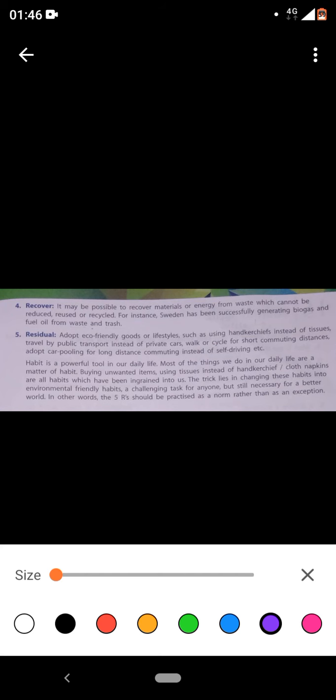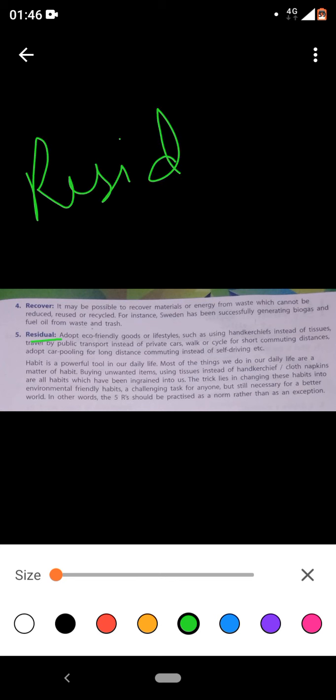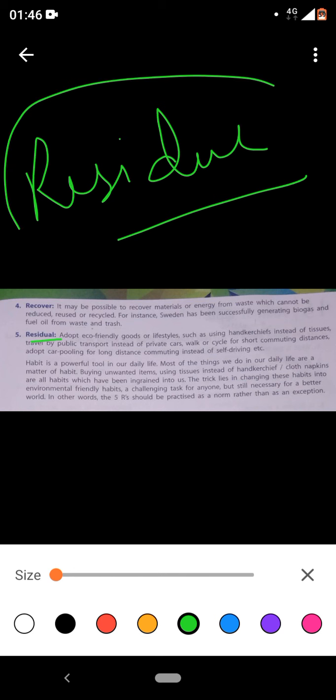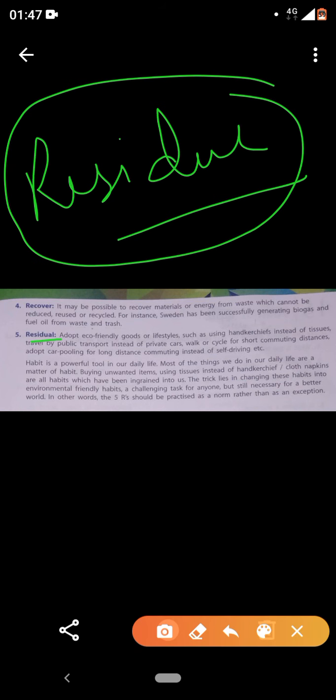Residual. I told you the pronunciation. Residual means residue, leftover. After burning, after doing something, something is left. The leftover part is called residue. Adopt eco-friendly goods or lifestyles, such as using handkerchiefs instead of tissues. Tissues take time to decompose even though they are biodegradable. That is why we should use handkerchiefs.